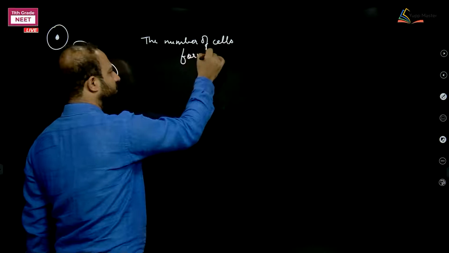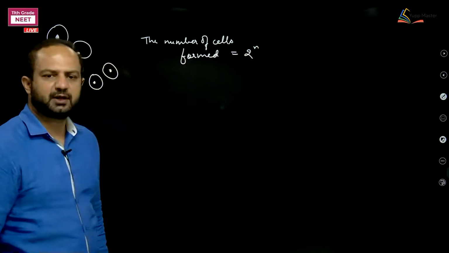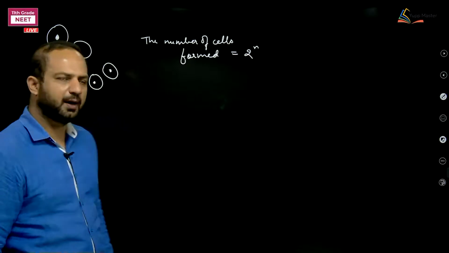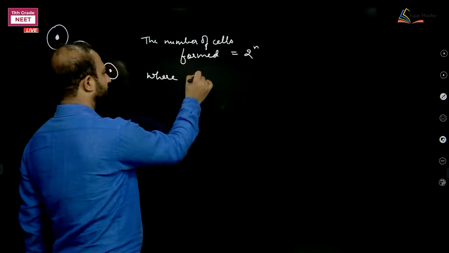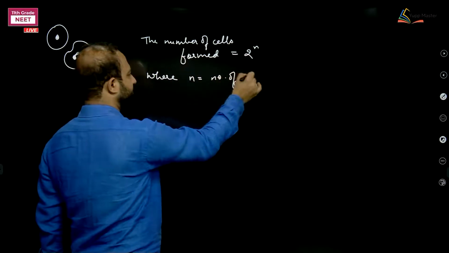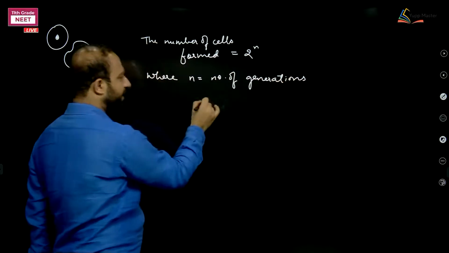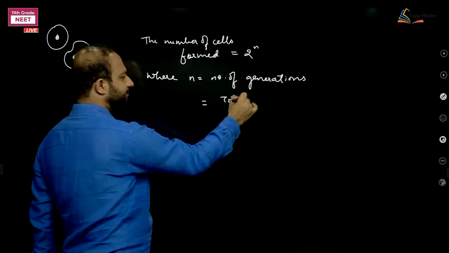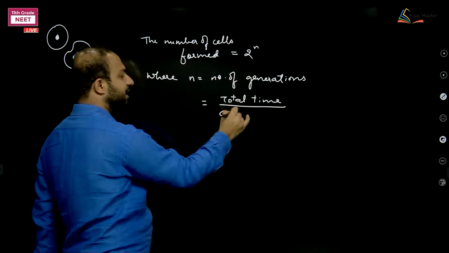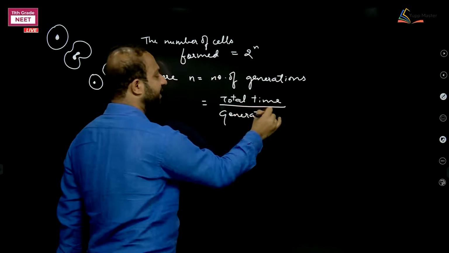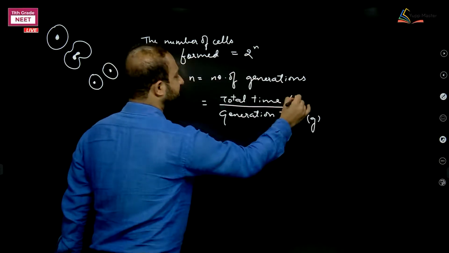will be equal to 2 to the power n. The number of cells formed will be 2 to the power n, fine, where n is the number of generations, and can be obtained by the total time given to the cell which is dividing, upon the generation time, that is, in how much time a cell divides. You can write it in abbreviated form as T and G.